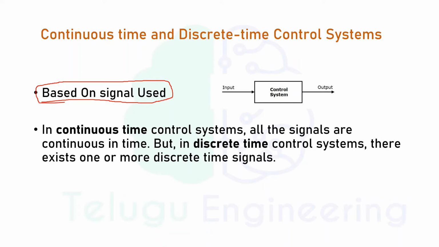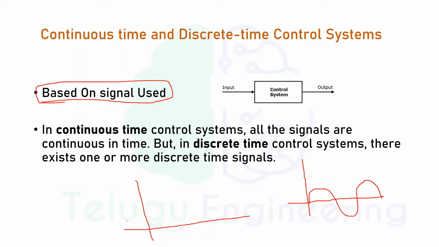So first stick to the point that our control system has only a single input. And we know that there are 2 types of signals. For example, if we take the sinusoidal wave, this is a continuous time signal, and there may be some, for example, step signals. So this step signal is also a continuous time signal.